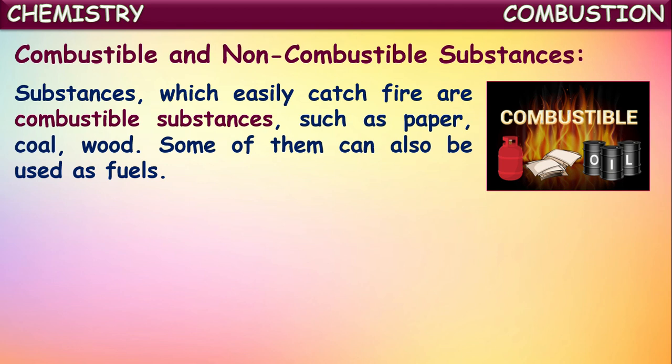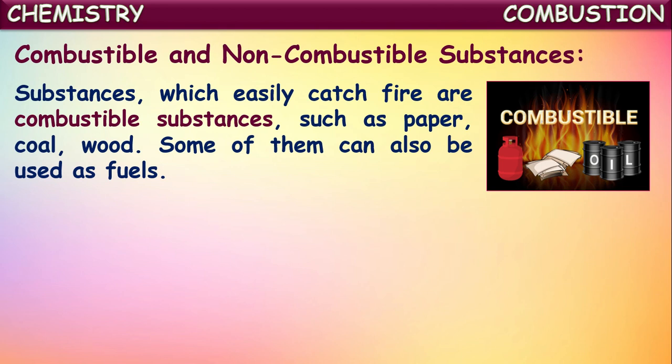These all will come under combustible substances because they can catch fire very easily. Some of these also can be used as fuels. So these combustible substances all cannot be used as fuels, but some of them can be. Some of those combustible substances now we are using as fuels.